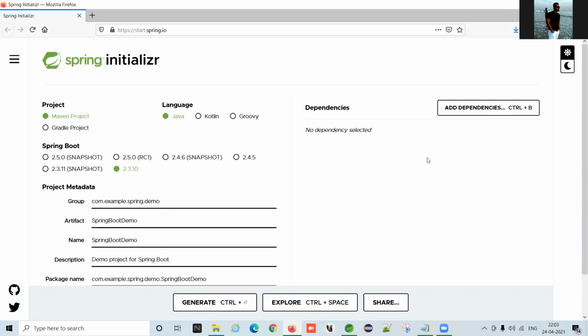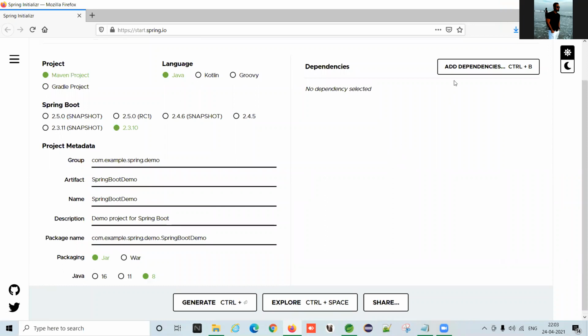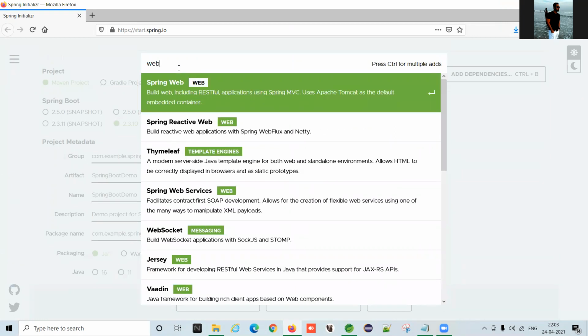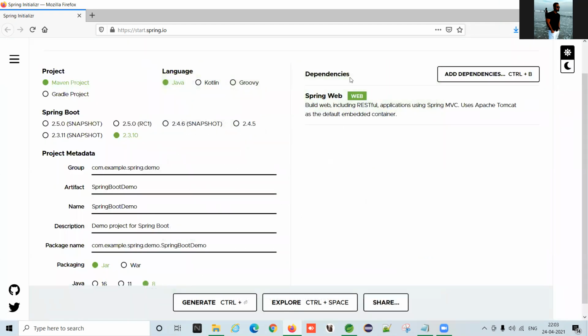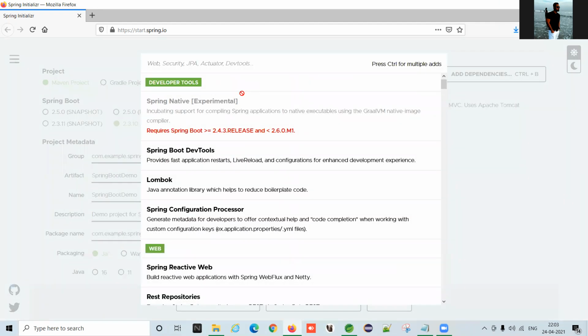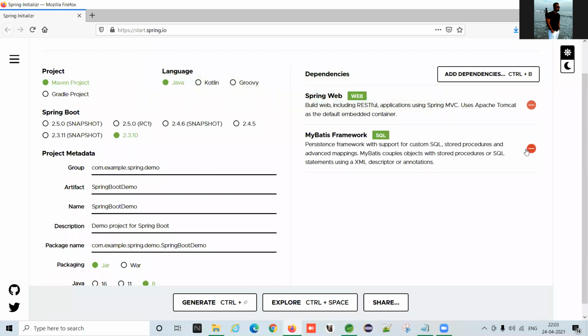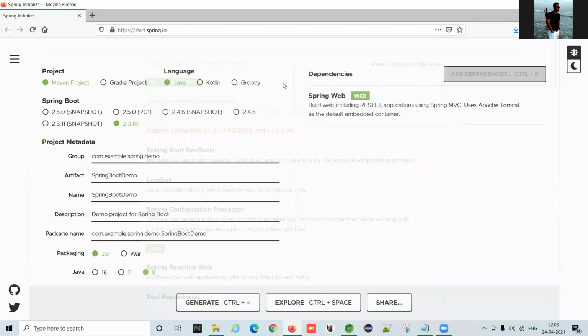Now come to the second point. Second option. The option is add dependency. What would be the dependency name? Web. Second one? MySQL driver.